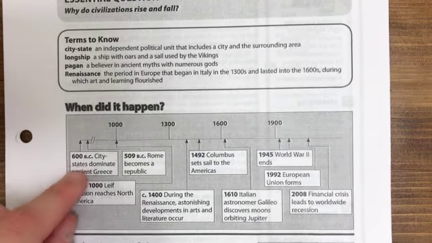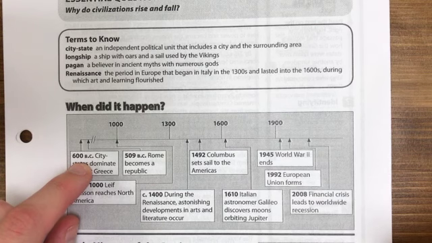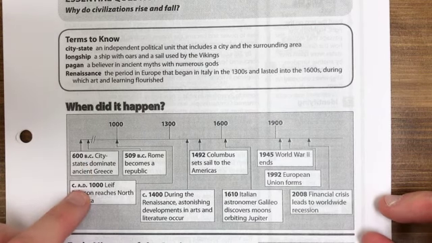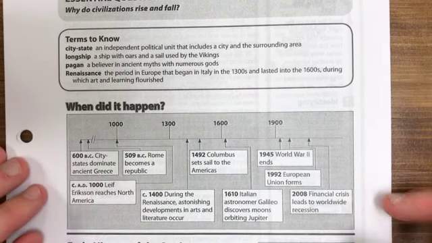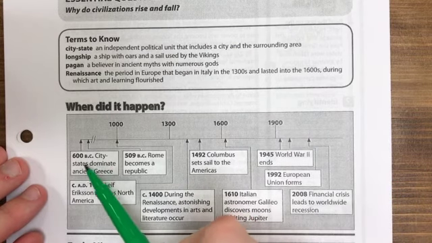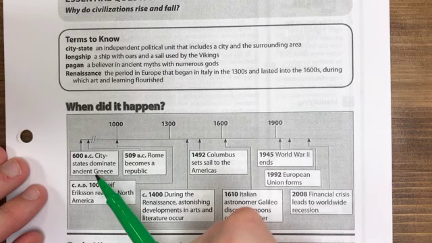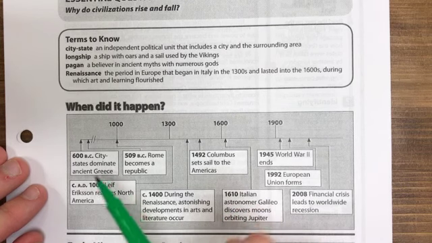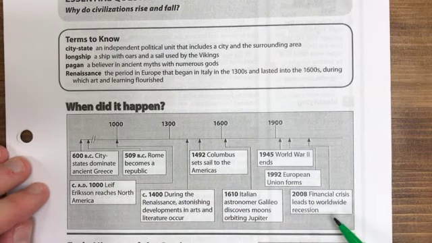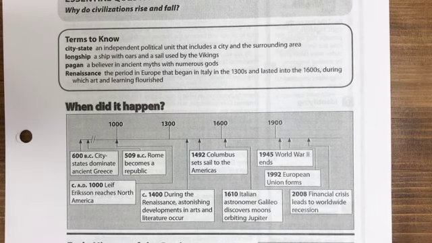This one goes pretty far back. We're going all the way back to 600 BC. That means before Christ, AD, Anno Domini, which means in the year of our Lord. So we're talking about all the way back when basic city-states, which was essentially one city and its surrounding area, was almost like its own country. And then all the way up until 2008, which is the world financial crisis.